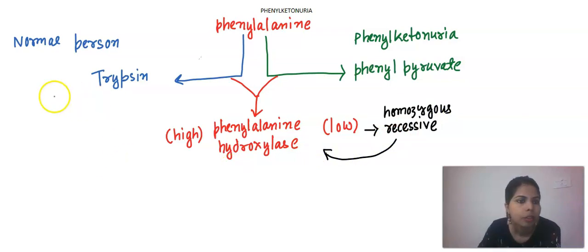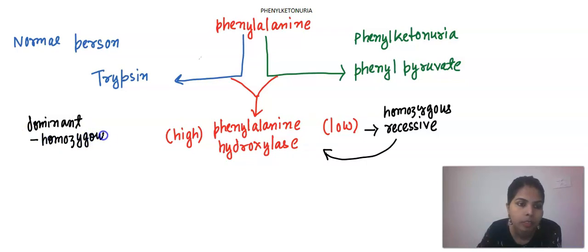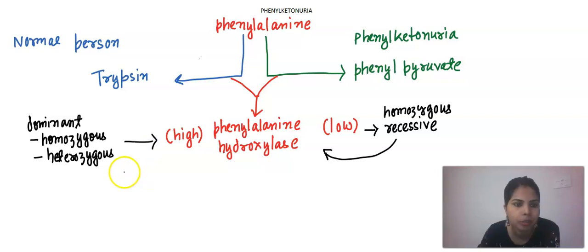Now the person who is normal has a dominant allele, at least one dominant allele. This dominant allele can be present either in homozygous condition or in heterozygous condition, so that this enzyme is produced in high concentration.